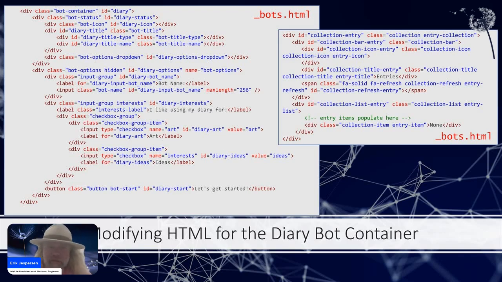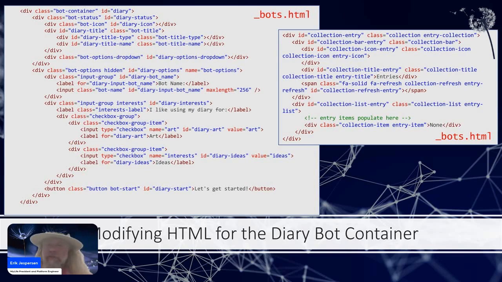Okay, so DiaryBot. But DiaryBot has options. DiaryBot also has a button at the bottom. Button start. Let's get started. This was one of the specifications. I want to show you how we did that. It's a pretty straightforward mechanic, and I would say a very effective one for us and for any system like this trying to deploy these intelligences to help us get our work done or tell our stories.